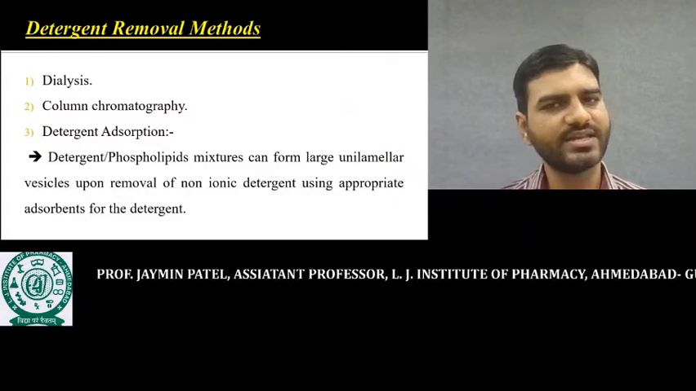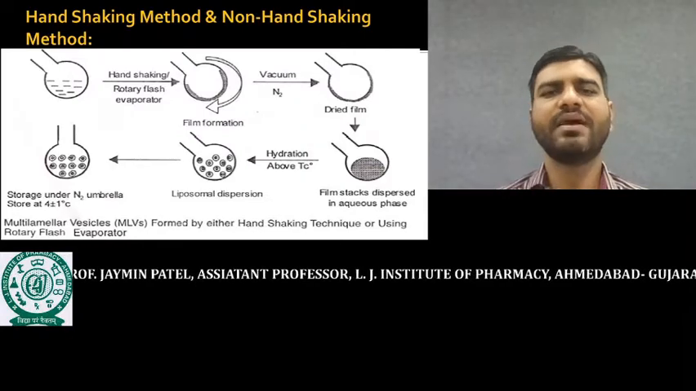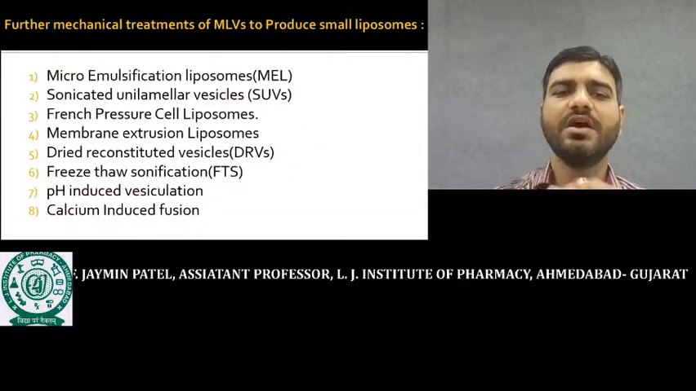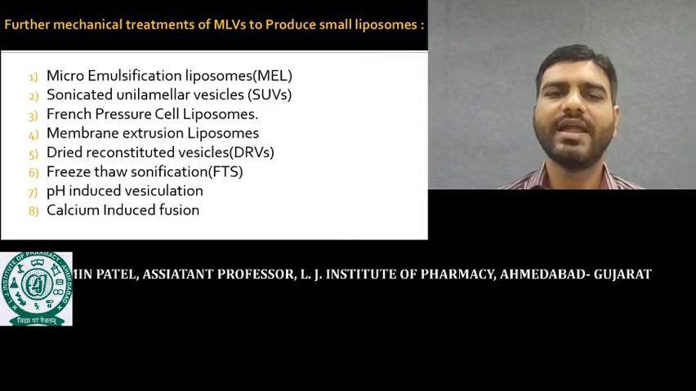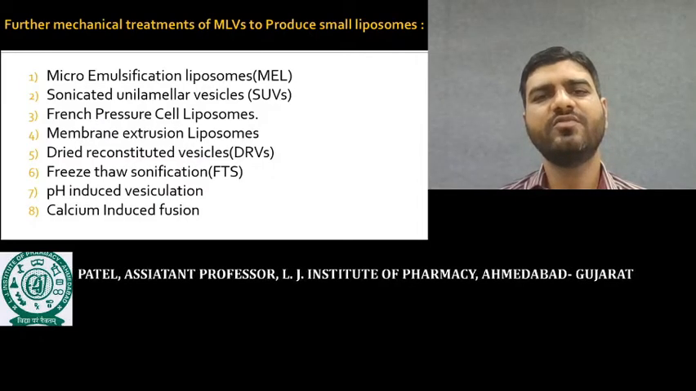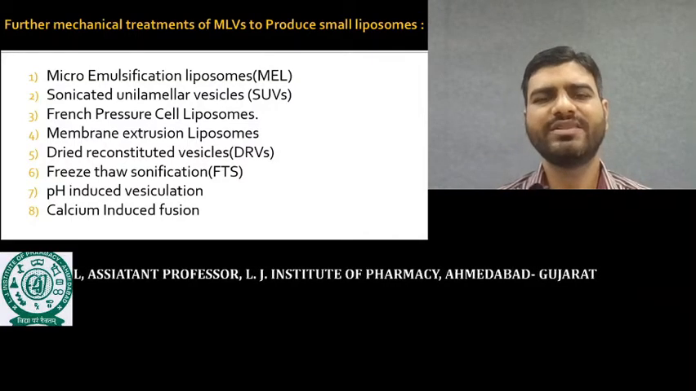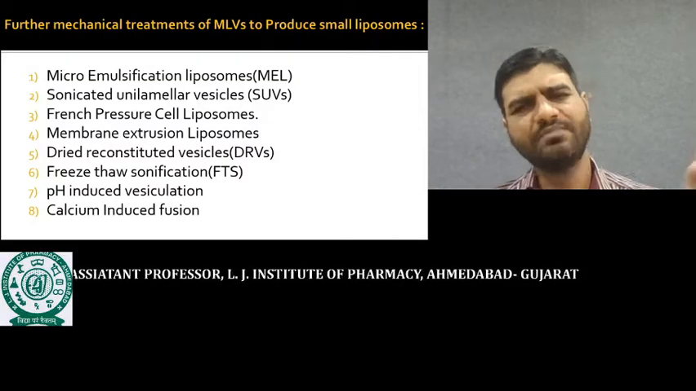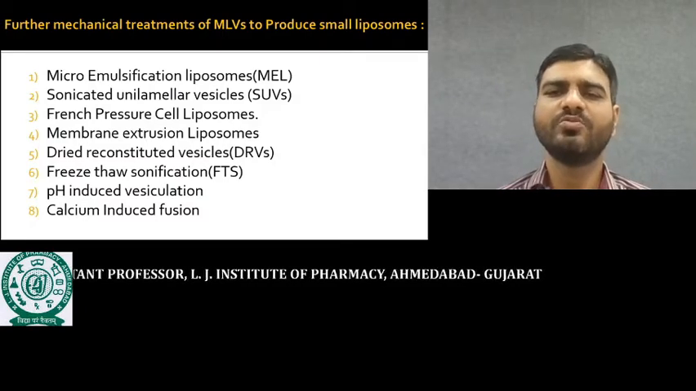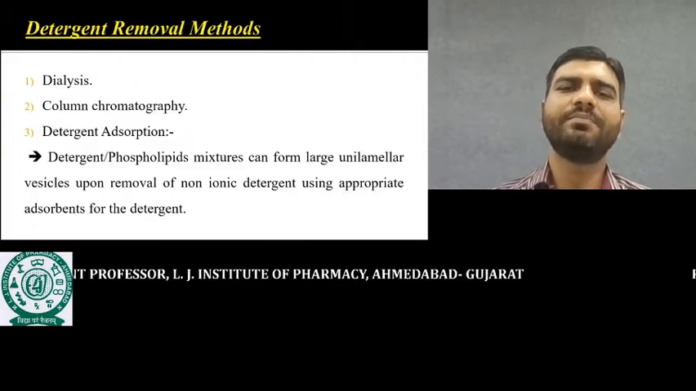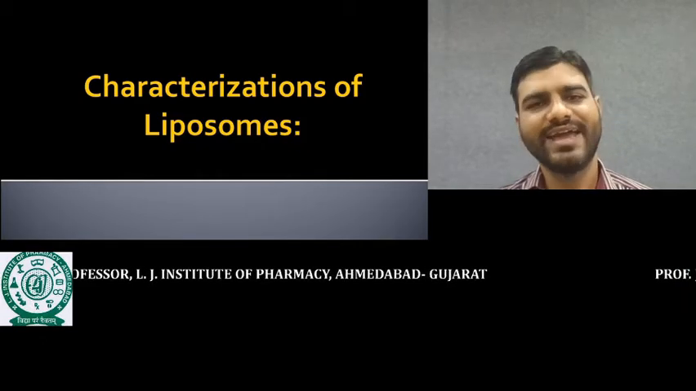The most commonly used technique is physical dispersion, in which we most commonly prefer the hand shaking method and non hand shaking methods, with microemulsification liposome. Here in microemulsification liposome, we pass the liposome through a small filter medium. That pore size is very small, and with high pressure we pass this crude liposome. So ultimately the size of the liposome is going to decrease. So this is about the different techniques. Characterization of the liposomes we will discuss in our next lecture.